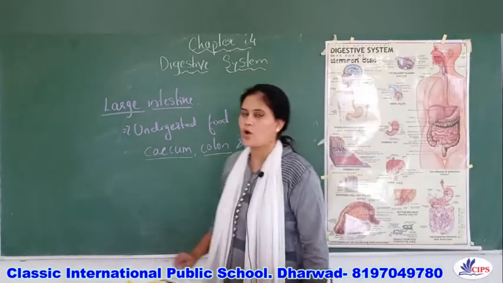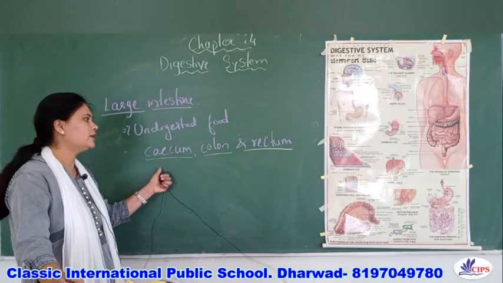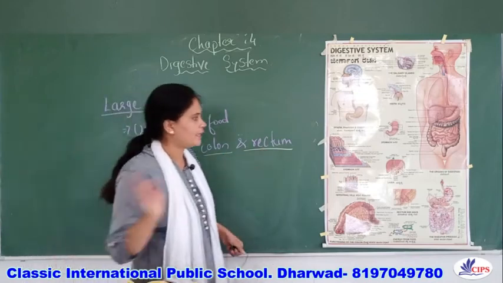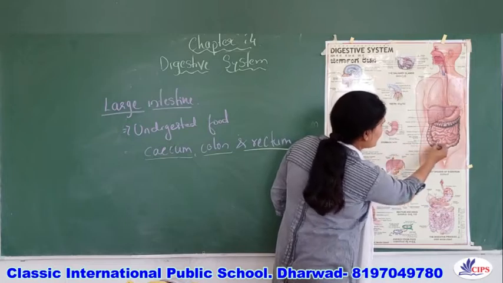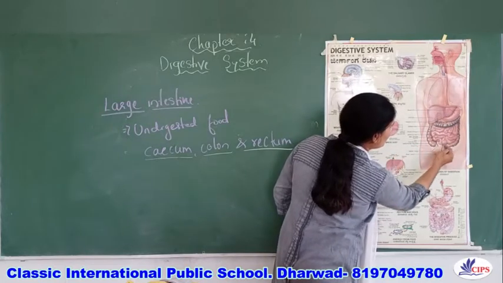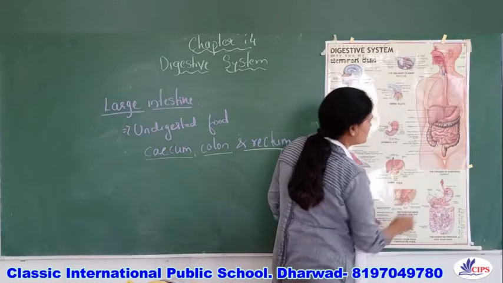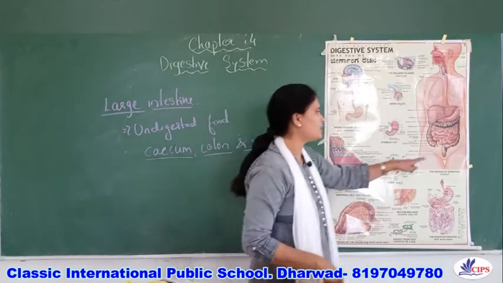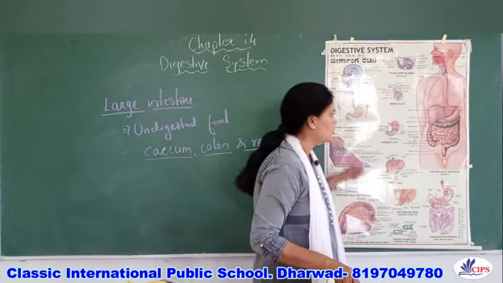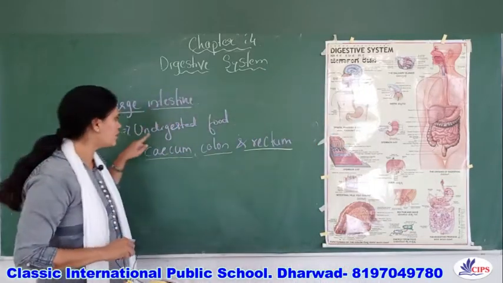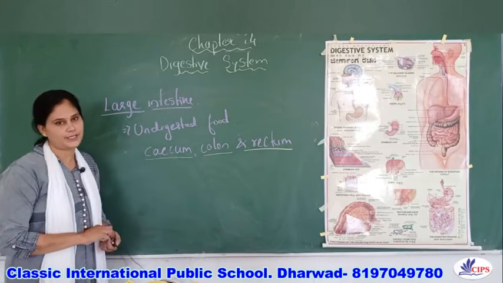So it contains caecum, colon and the rectum. One more time I will show you. This part is called the caecum, this one is called the colon, and this is the rectum. This rectum is the temporary storage of the feces. The undigested food comes into the large intestine.